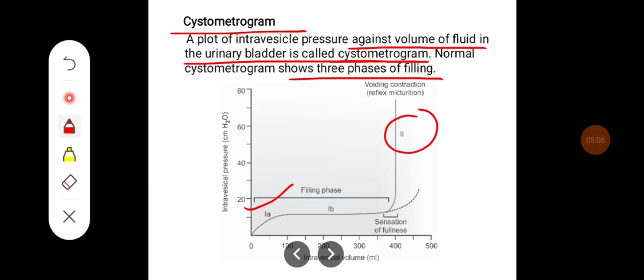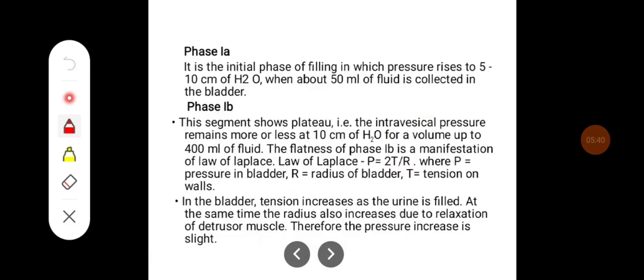In phase 1a, the intravesical pressure increases as the intravesical volume increases. Then in phase 1b, the pressure remains constant. There is a plateau until the volume reaches up to 400 ml, from where the intravesical pressure increases tremendously, and that leads to widening of the urethra. That is, it initiates the micturition reflex.